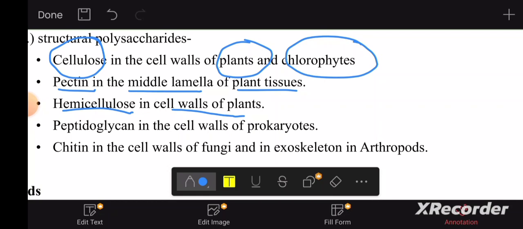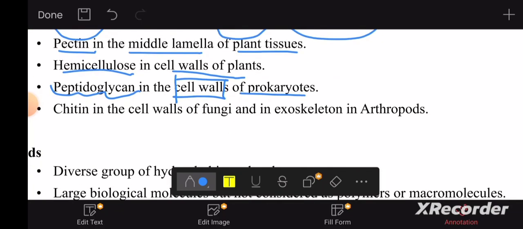We talked about this. Peptidoglycan, another structural polysaccharide, is found in the cell walls of prokaryotes. Under prokaryotes, we talk about bacteria. So in bacteria, we can find peptidoglycan. Not all prokaryotes, like archaebacteria, they have different cell walls.